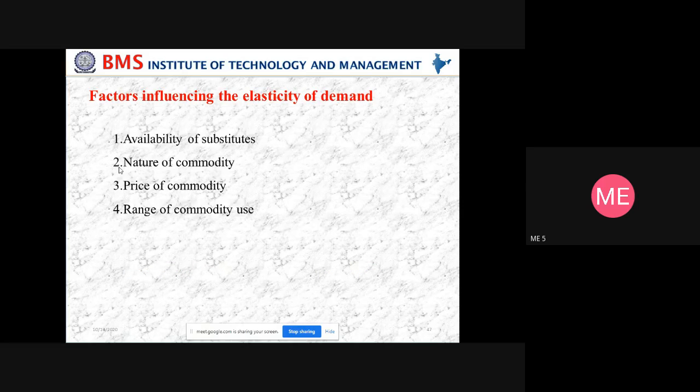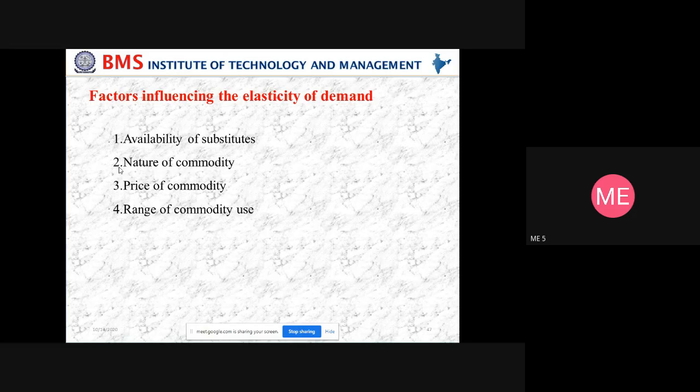Now, factors influencing the elasticity of demand. What are the factors which influence the elasticity of demand? There are different domains. As we said, elasticity of demand is nothing but, for the change in the price, what is the change in the quantity demanded? So what are the factors which influence the elasticity of demand? There are 4 factors which you can say.